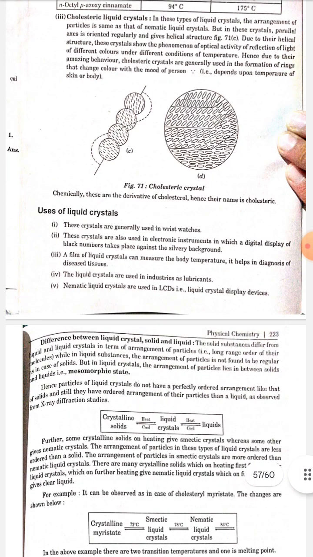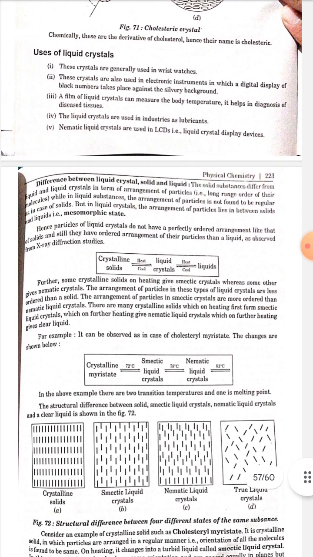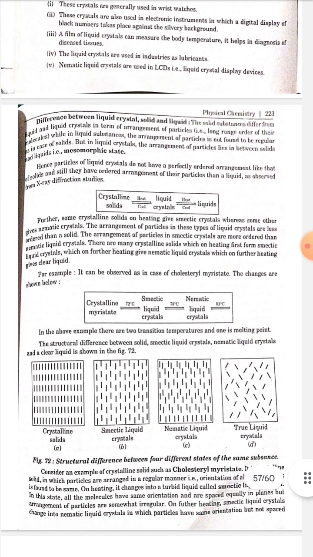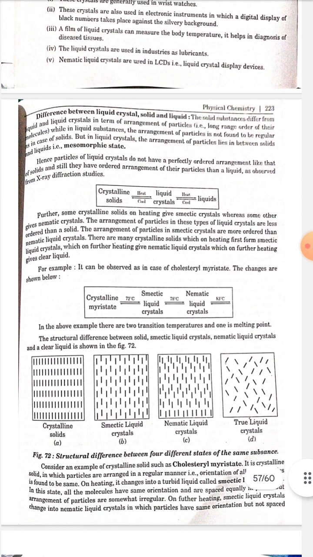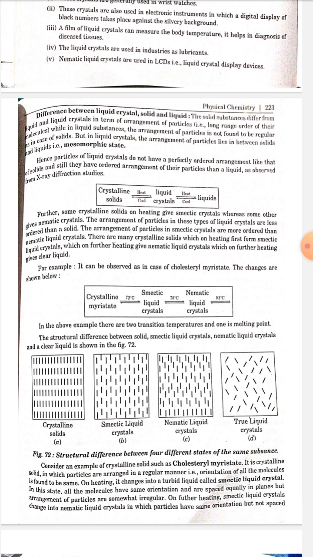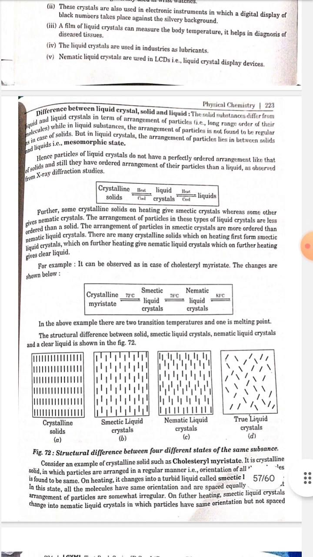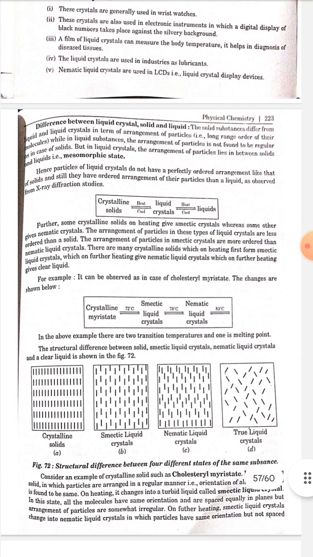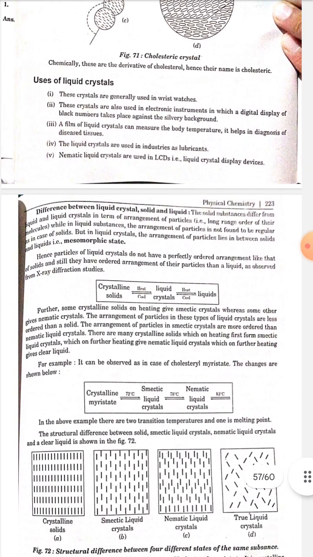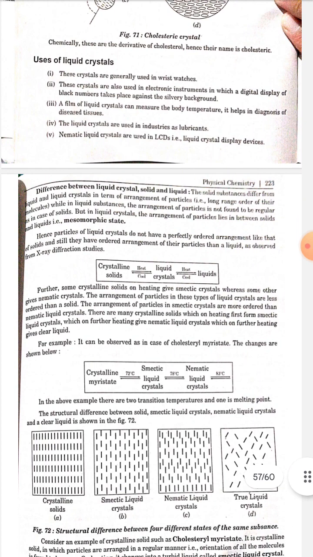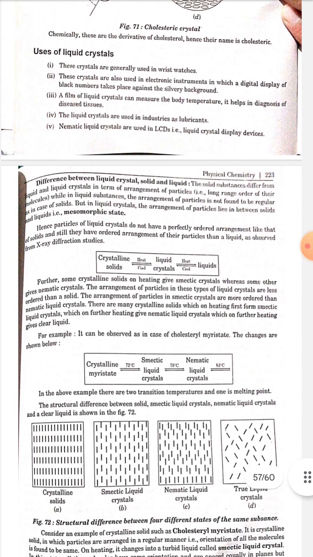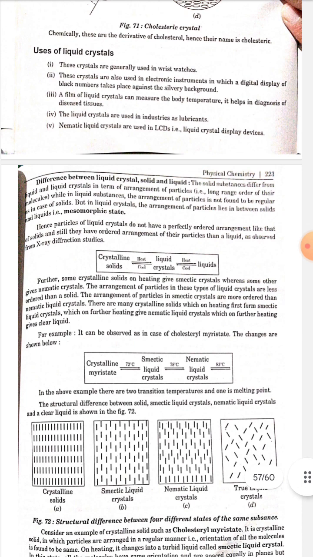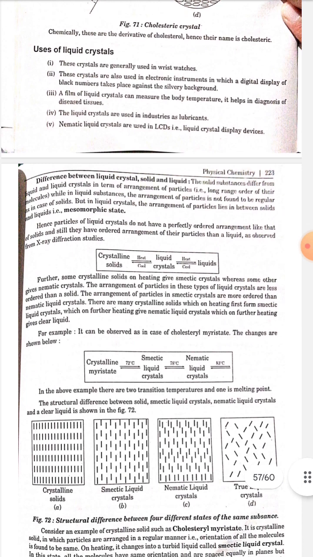Difference between liquid crystal, solid and liquid. The solid substance differs from liquid and liquid crystal in terms of arrangement of particles, that is, long range order of their molecules. While in liquid substance, the arrangement of particles is not found to be regular as in the case of solid, but in liquid crystal the arrangement of particles lies in between solid and liquid, that is, the mesomorphic state.